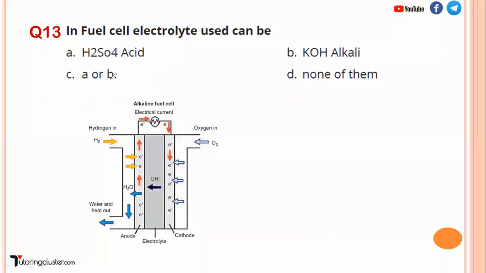Now this is interesting. Fuel cell electrolyte used can be. Okay, in a fuel cell, the electrolyte used can be. So options are H2SO4, then you are having KOH, that is alkali, right? Or both A and B, and none of the above. Okay. So basically, what is a fuel cell? That we will first understand.